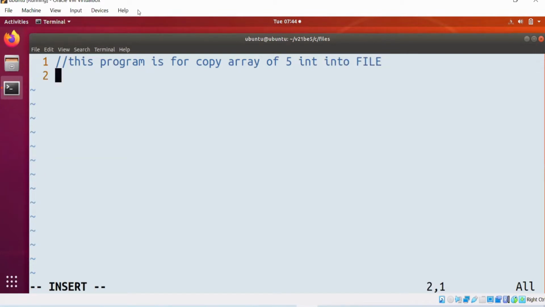This program is for copying an array of 5 integers into the file. How to copy an array of 5 integers into the file? This is the program.